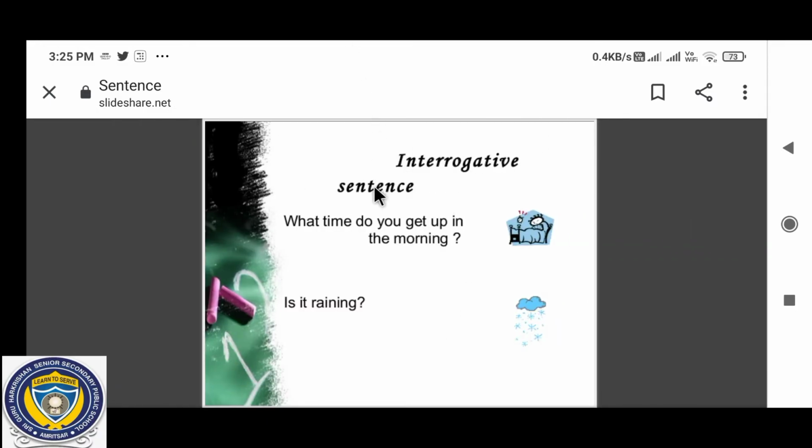Next one is again an example: What time do you get up in the morning? Again I'm asking a question. It ends with a question mark. So it is an interrogative sentence. Is it raining? Again it is a question, ends with a question mark. So it is an interrogative sentence.